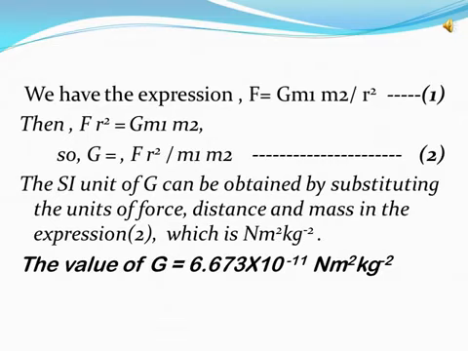You know that the SI units of force, distance and mass are Newton, meter and kilogram respectively. So the value of G is equal to 6.673 into 10 to the power of minus 11 Newton meter square per kilogram square.